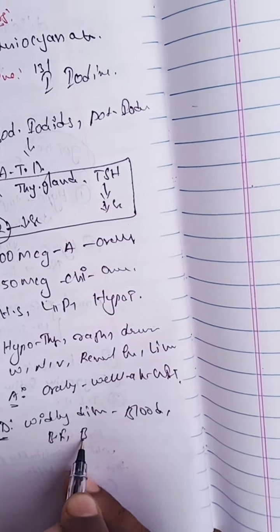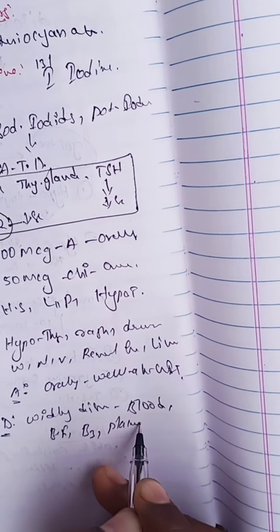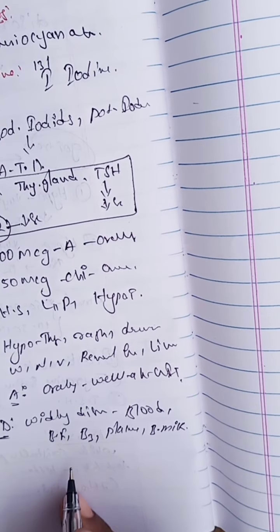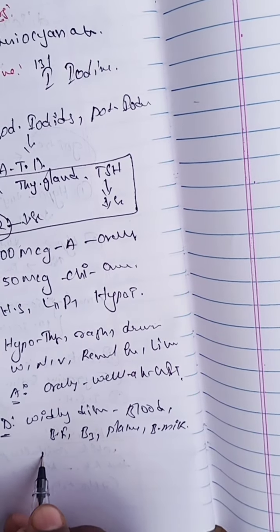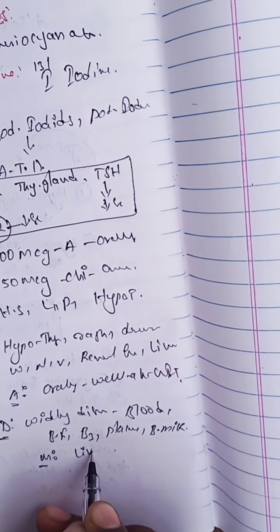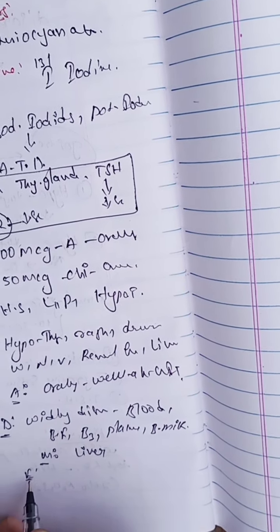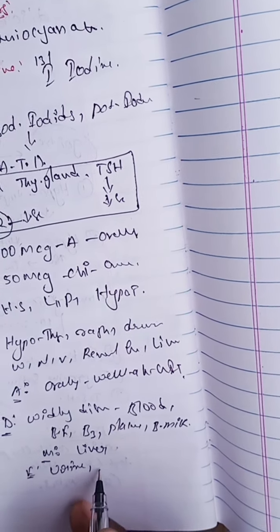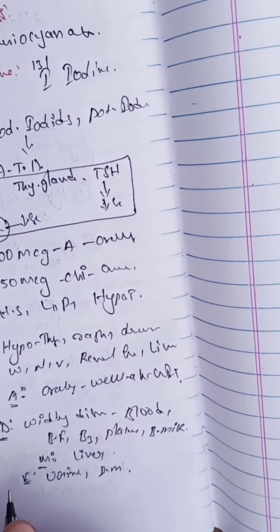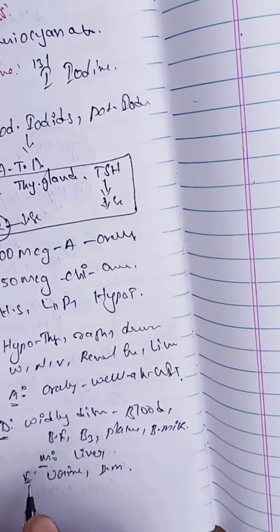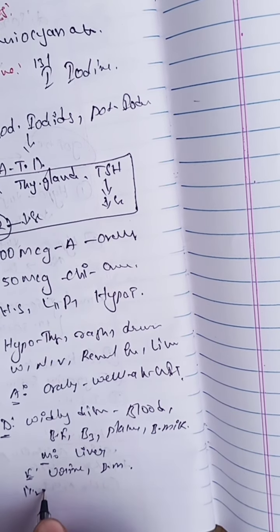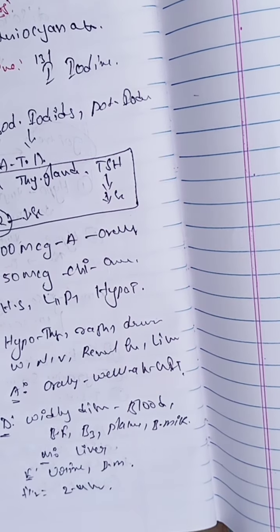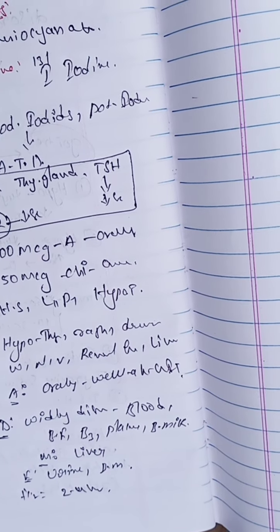It crosses the blood brain barrier and placenta, and it enters into the breast milk also. The next is metabolism. It is metabolized in the liver. It is excreted through urine and breast milk. The half life of this drug is 2 to 4 hours. This is about the pharmacokinetics.